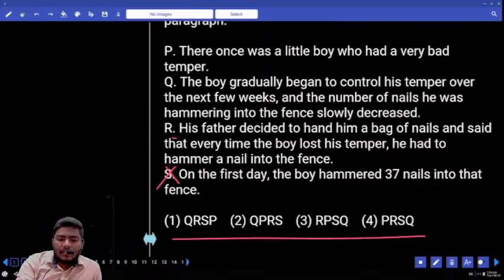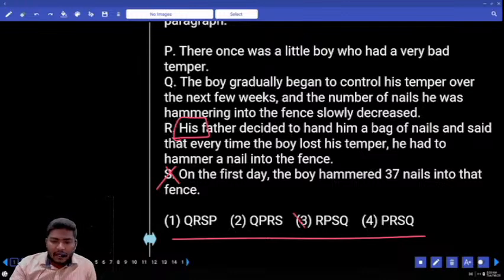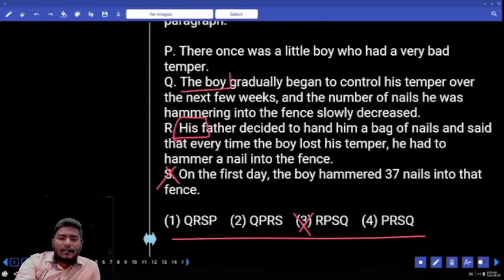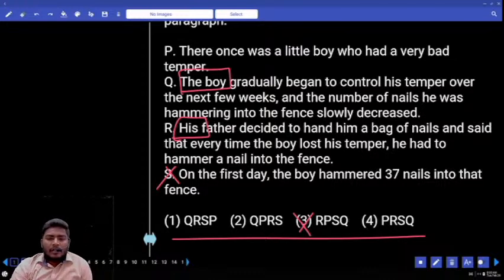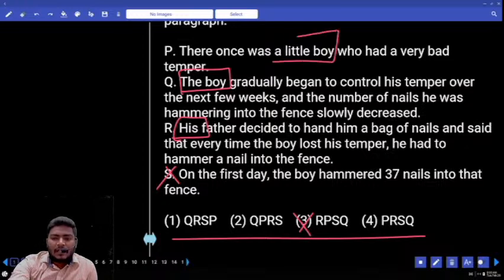It is starting with "his father." Whose father are we speaking about? We are not sure, so R is not possible. Eliminate. Next, what else can we eliminate? Now, coming to Q, what is given here? The boy. Coming to P, what is given? A little boy.